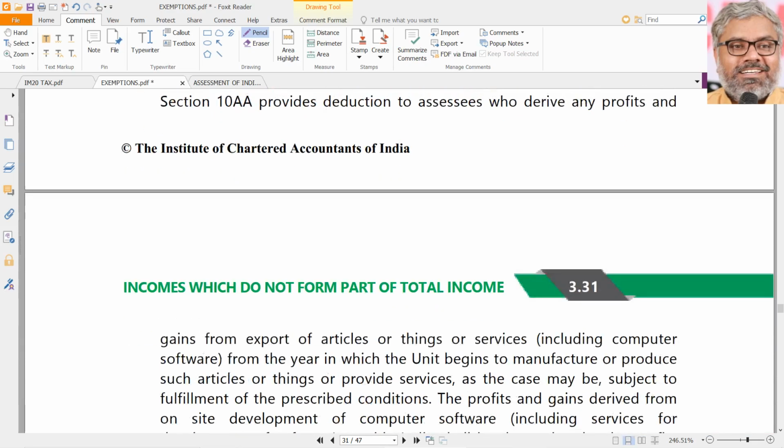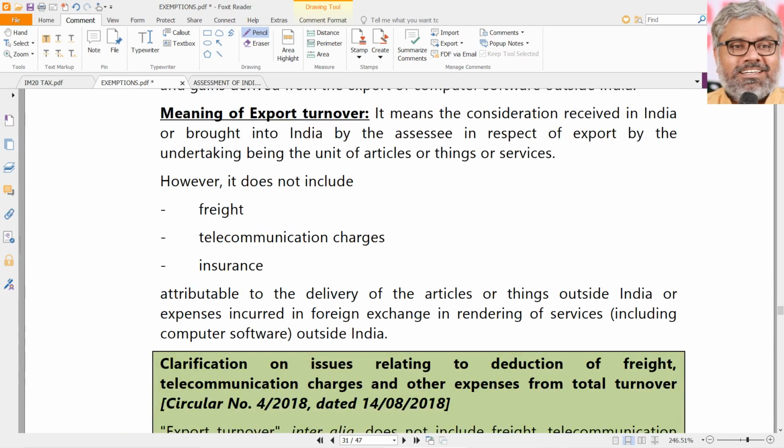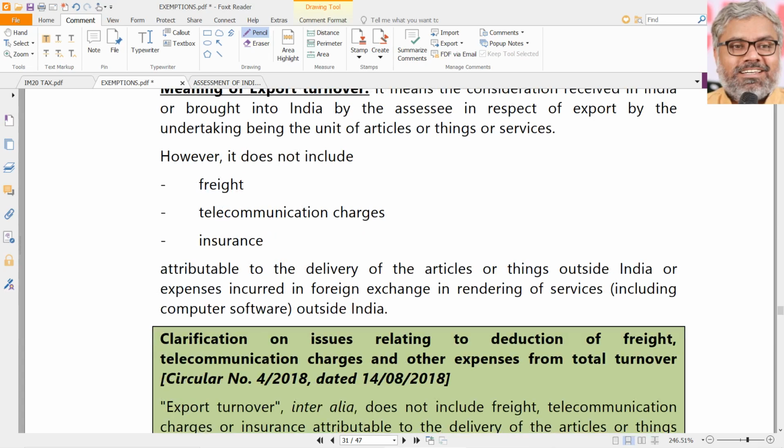So is this applicable for computer software also? Yes, it is. It is applicable. What is export turnover? Export turnover is the consideration that is received into India by the SEZ unit related to whatever the services or goods that he is exporting, naturally. But only point here is, if at all it is given in the question, it does not include freight, telecommunication charges and insurance.